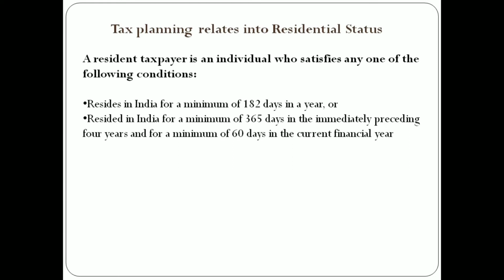In these 4 preceding years, he should be in India for a minimum of 365 days. And in the current financial year, that is the previous year, he should be 60 days in India.